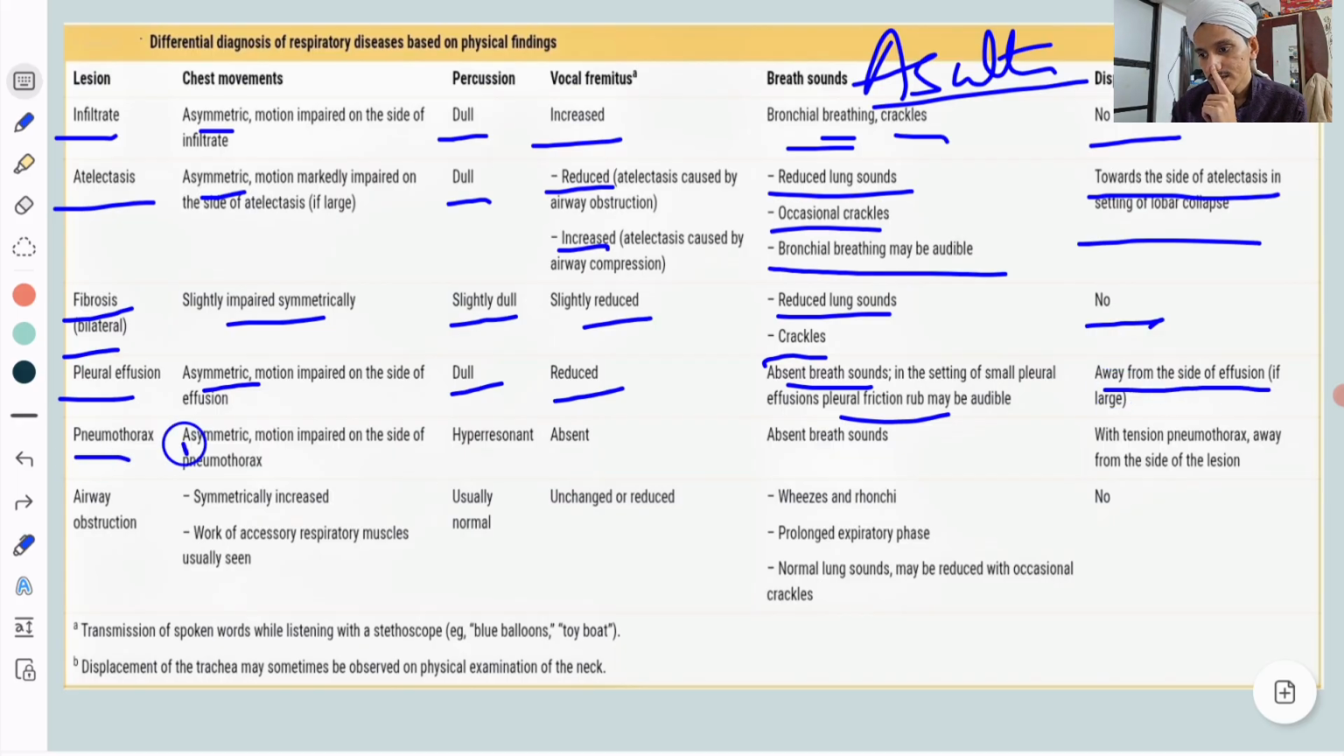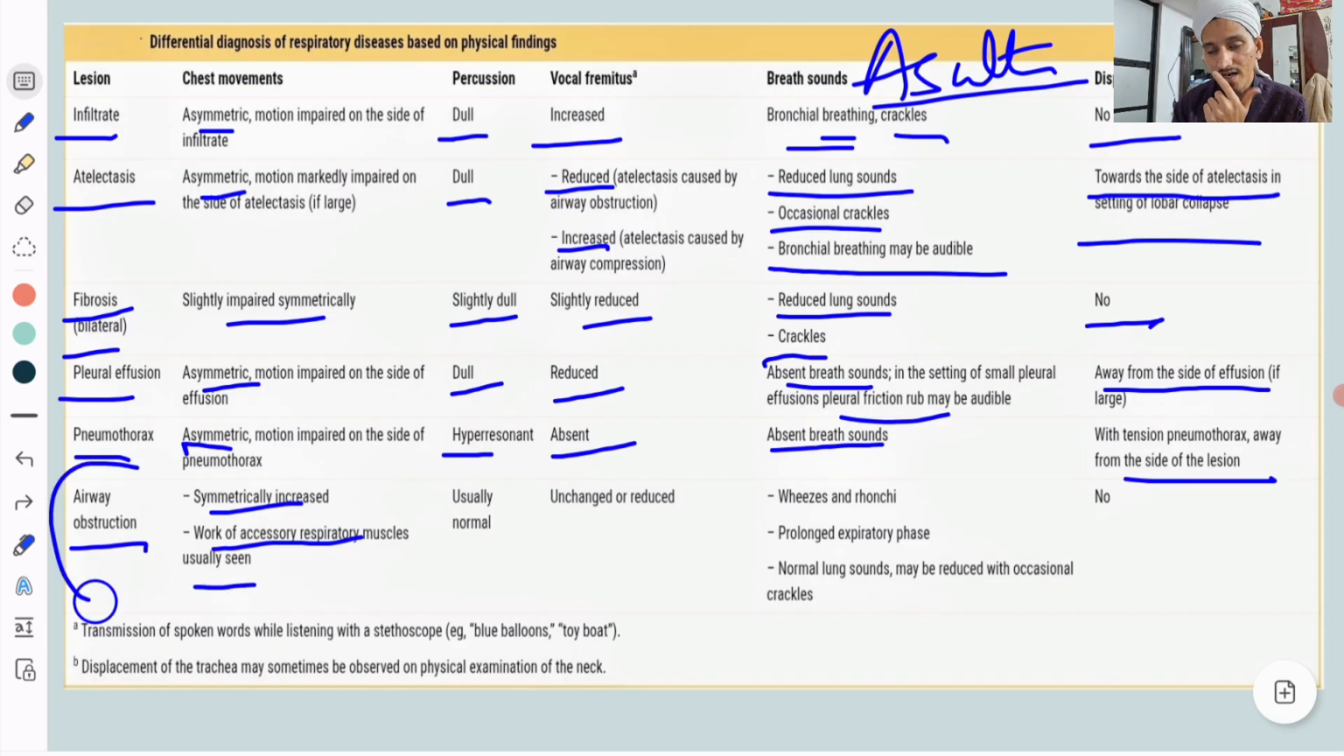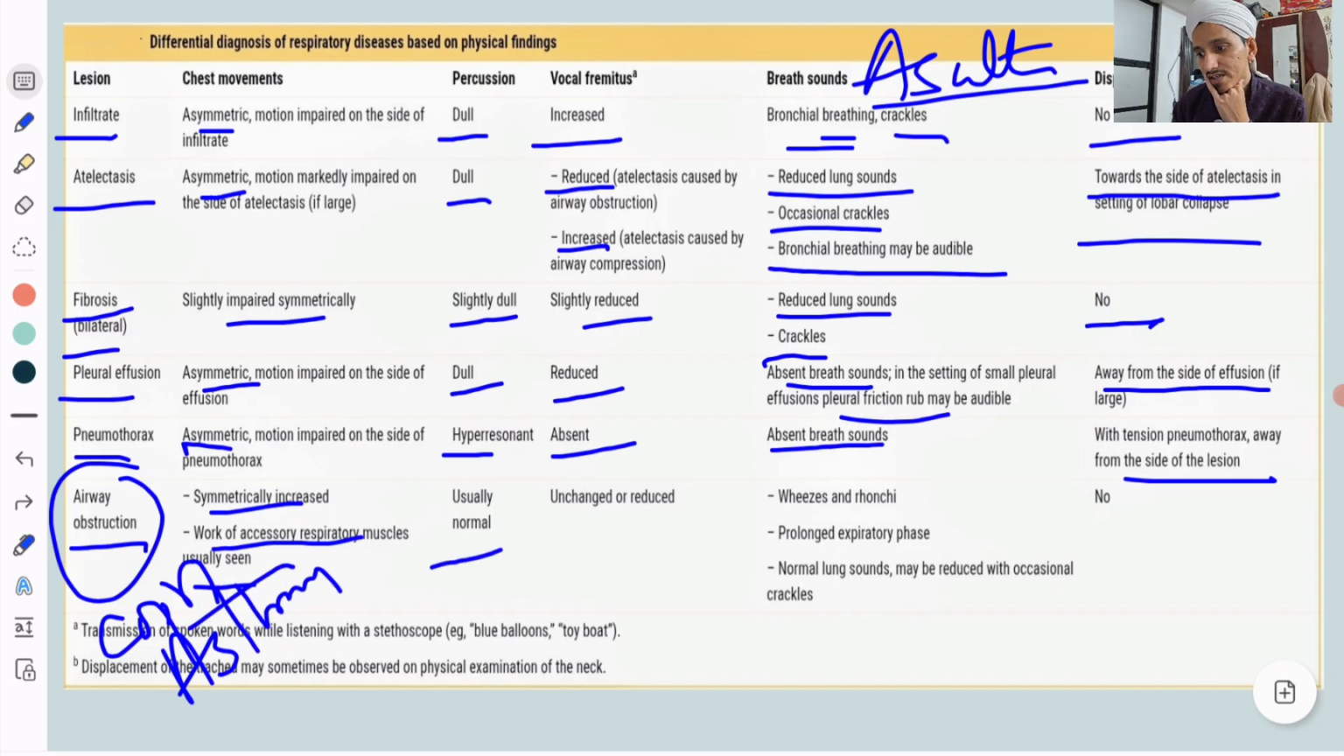Pneumothorax: asymmetric, percussion hyper-resonant, breath sounds absent, with tension pneumothorax trachea deviated away from the side of the lesion. Airway obstruction: symmetrically increased chest movements, work of accessory respiratory muscles. So airway obstruction can be large airway obstruction, or it can be COPD or asthma also. Percussion will be normal. Vocal fremitus can be reduced or unchanged. This is important, these two points. Wheeze, rhonchi, prolonged expiratory phase is a sign of airway obstruction. There will be no displacement.